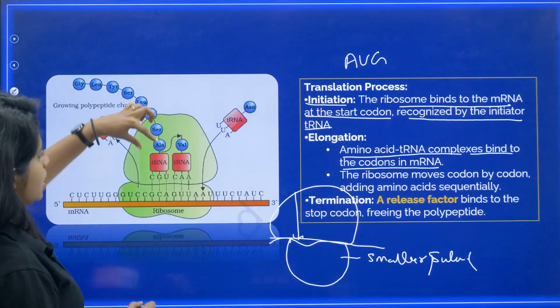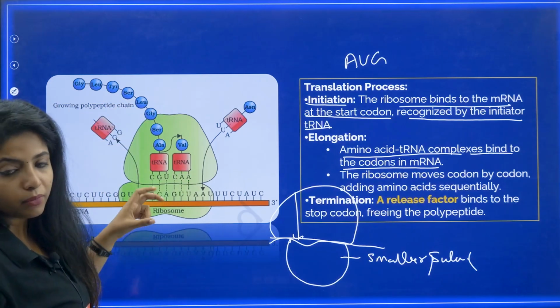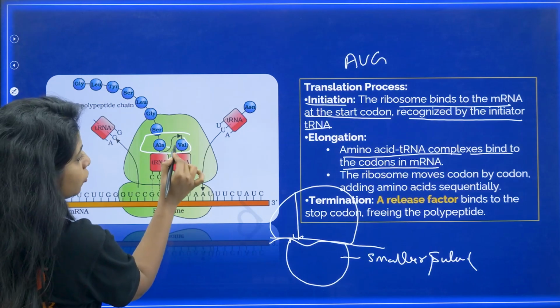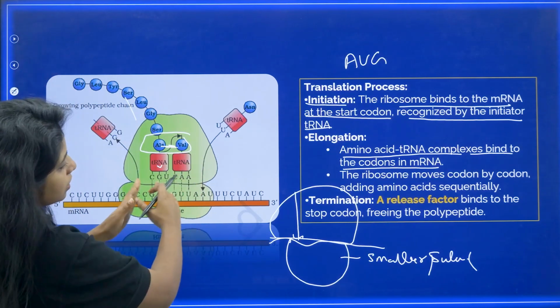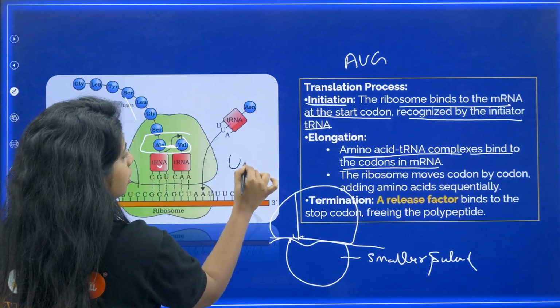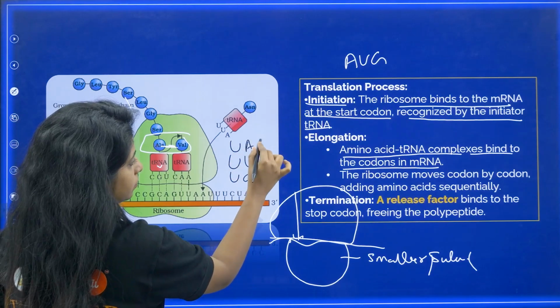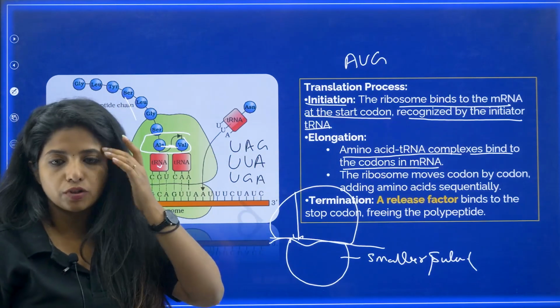So, as you can see over here, each tRNA will be bringing an amino acid, coming and binding over here. Later, both of these are going to make a peptide bond. Then this one is going to move and you are going to form a string. Similarly, that goes on until, my dear children, the stop codons come, and the translation process will keep happening until then.